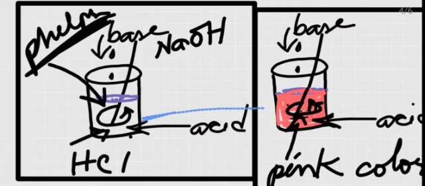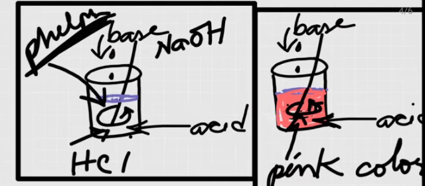After that, we add 1 more drop of sodium hydroxide, then the solution inside the beaker becomes basic, and it is indicated by the phenolphthalein indicator. The color of phenolphthalein changes to pink when the solution becomes basic.